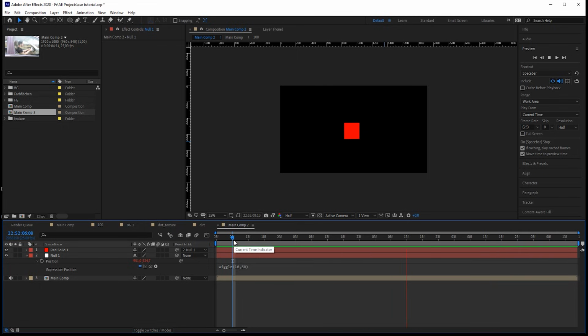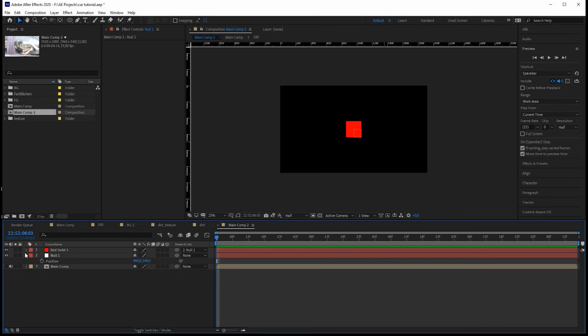Okay, this could be about right, but the wiggle would just happen in an up and down position, because it wouldn't wiggle all the way around, because when the car is driving on a slightly uneven road, it bounces up and down in a really high frequency. So how can we do that? Because we want to have it just on the up and down, so the Y position. And this is really super easy. So let's just cut out that expression so we can paste it in later, and we only want to have one of those two positions.